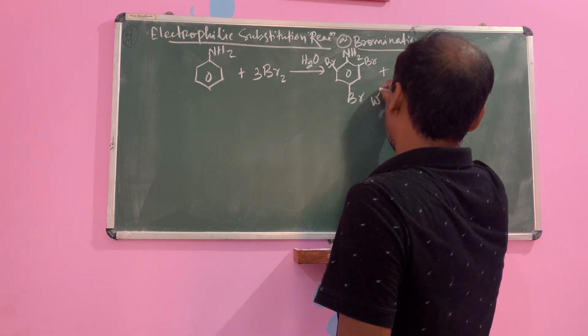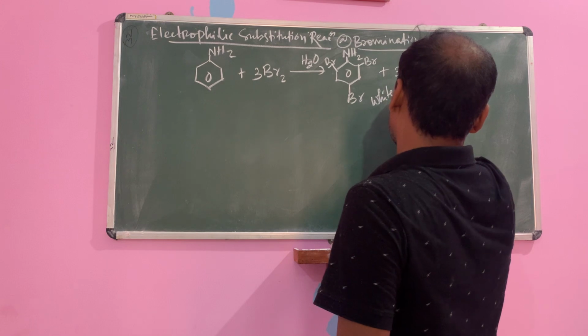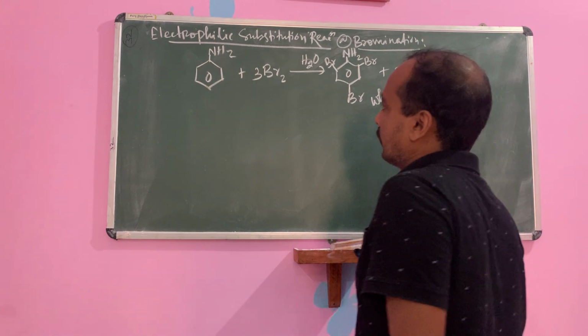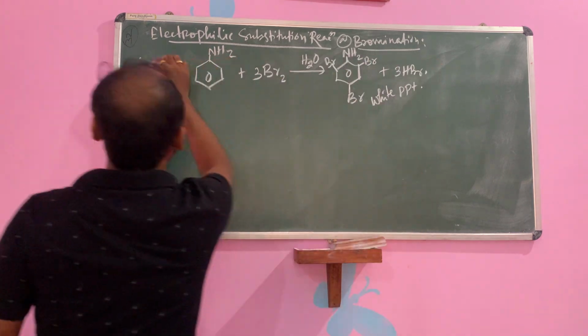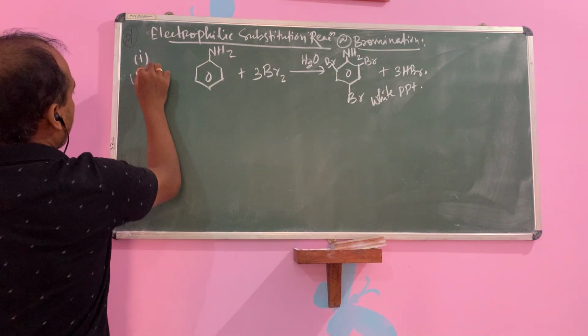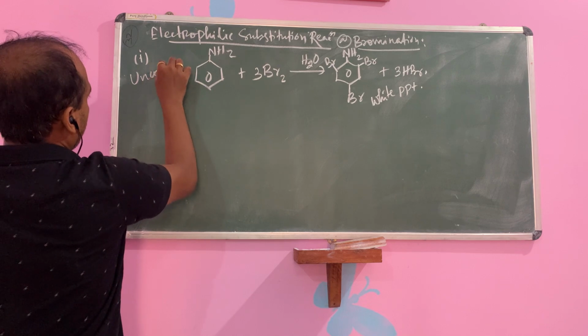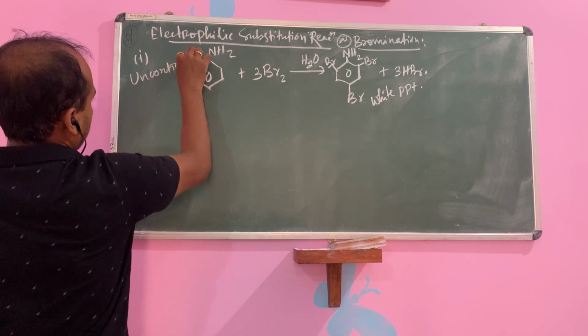It is a white precipitate. Uncontrolled. This is your bromination. This is your first, uncontrolled reaction.